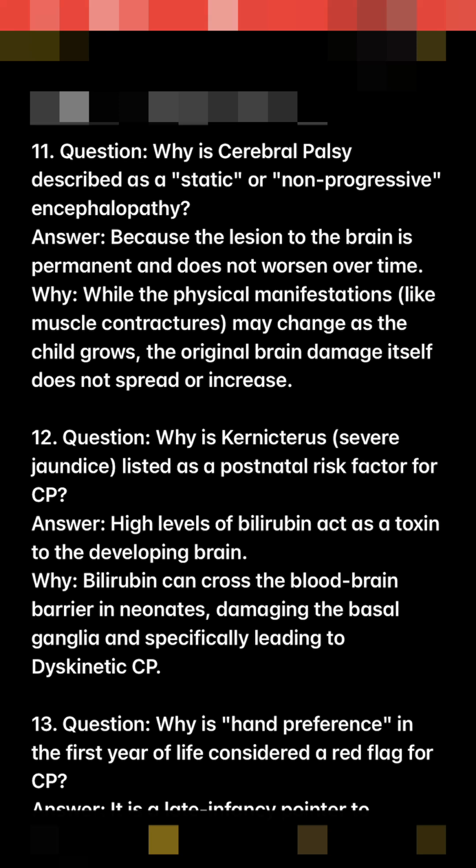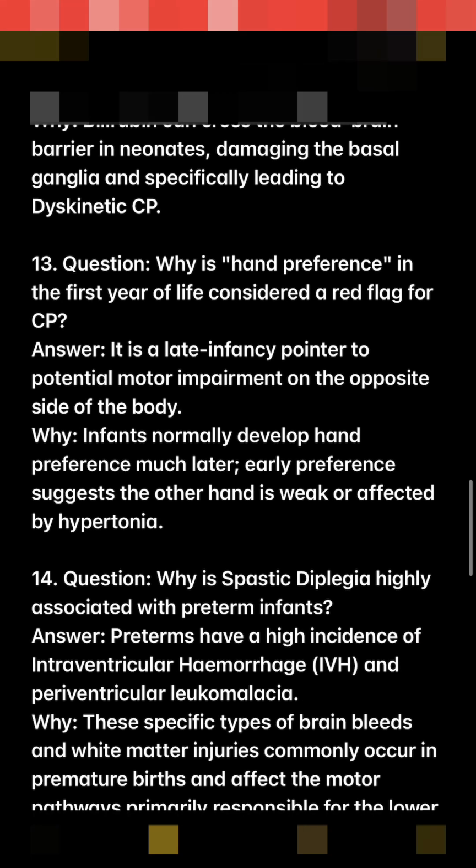13. Question. Why is hand preference in the first year of life considered a red flag for CP? Answer. It is a late infancy pointer to potential motor impairment on the opposite side of the body. Why? Infants normally develop hand preference much later. Early preference suggests the other hand is weak or affected by hypotonia.